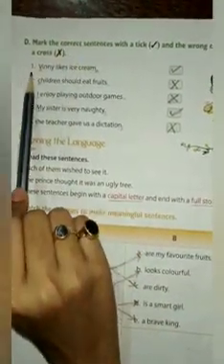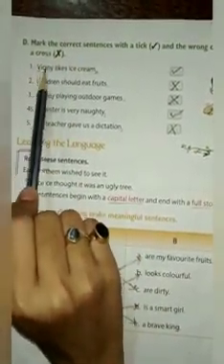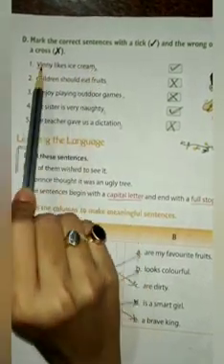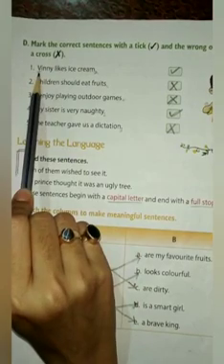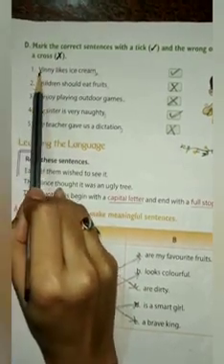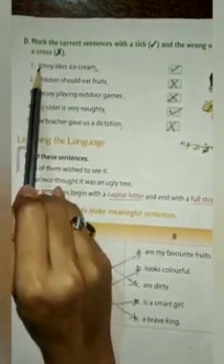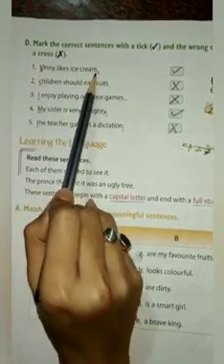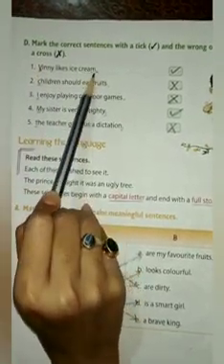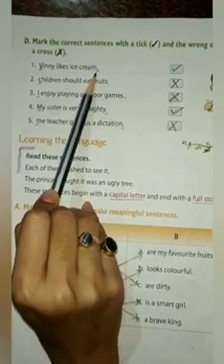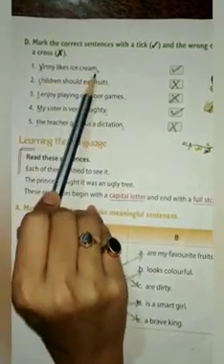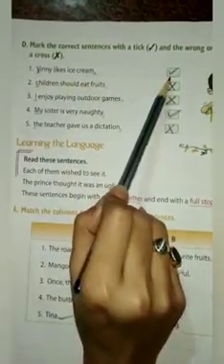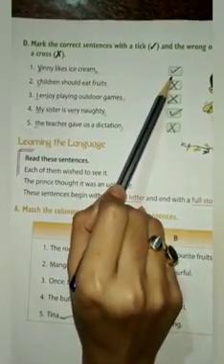The first question is, Winnie likes ice cream. So children, the first letter of this sentence is W, which is given in capital letter. And this sentence ends with a full stop. So children, this is a correct sentence. So put a tick mark in this box.